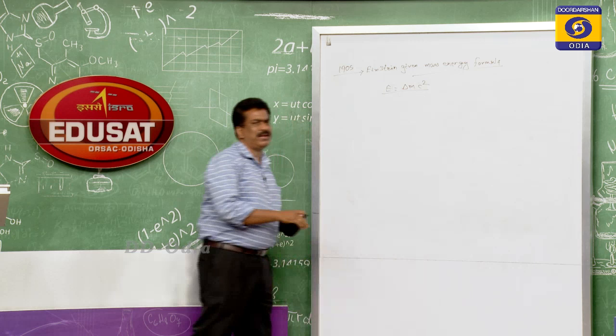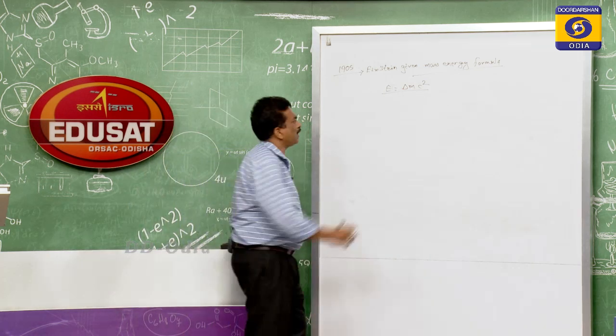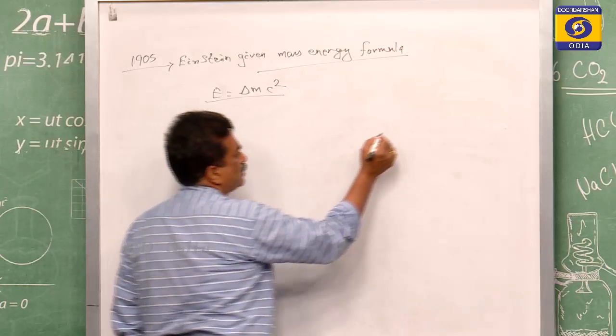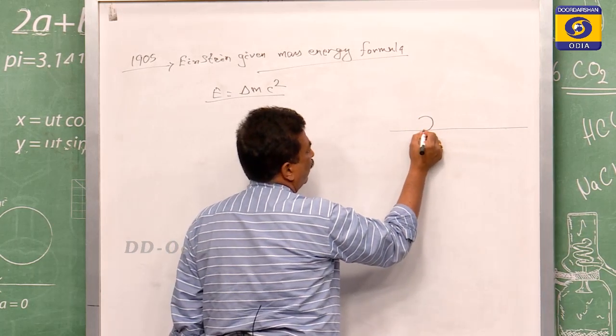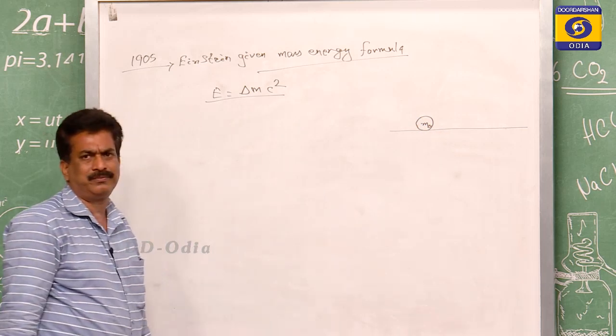So when I have written E is equal to del m c square, you may be in a dilemma: how is that E is equal to del m c square developed? Suppose this is the path on which we have taken a body of rest mass m0.